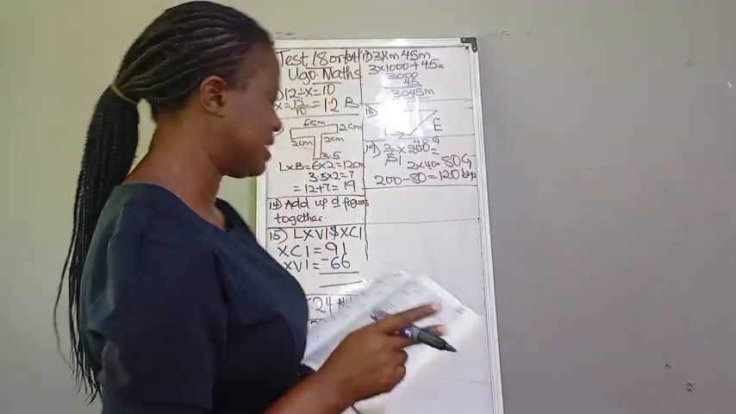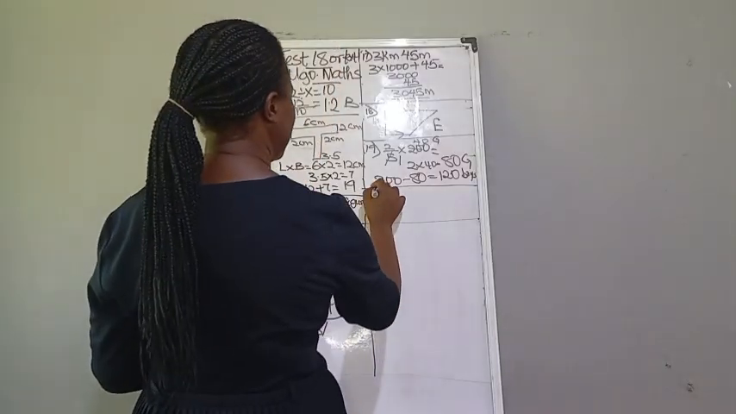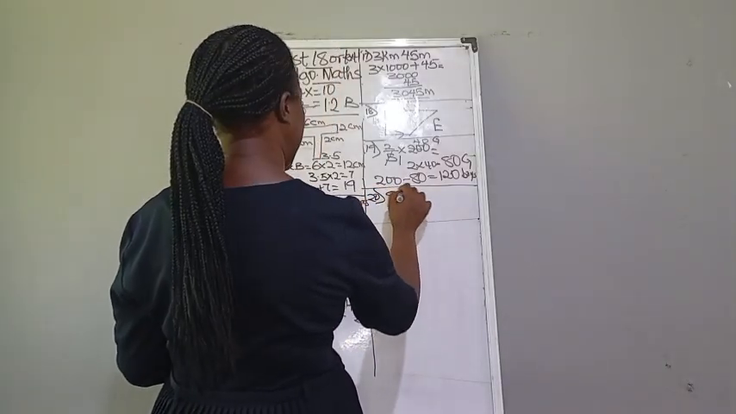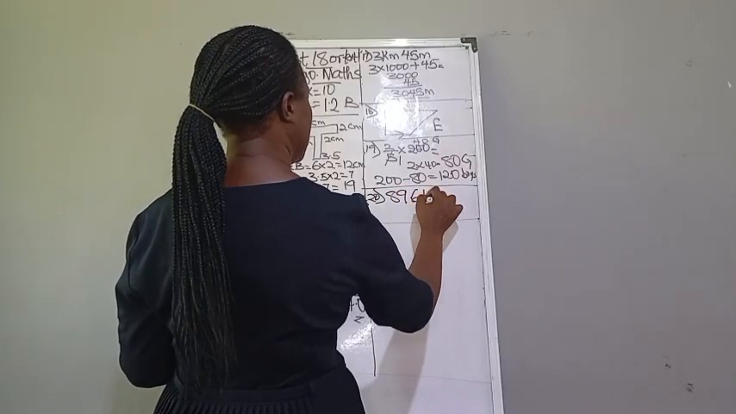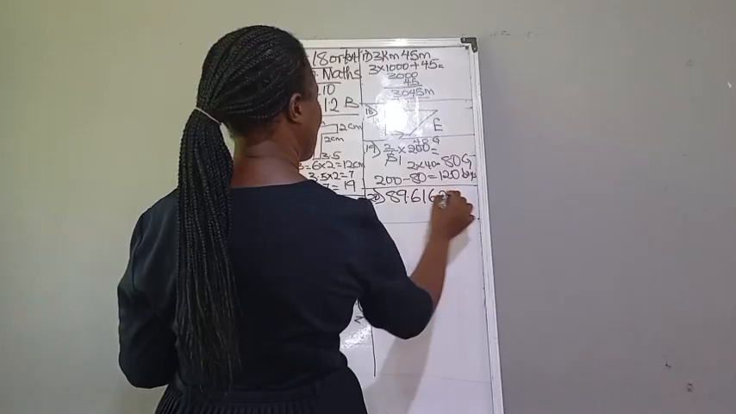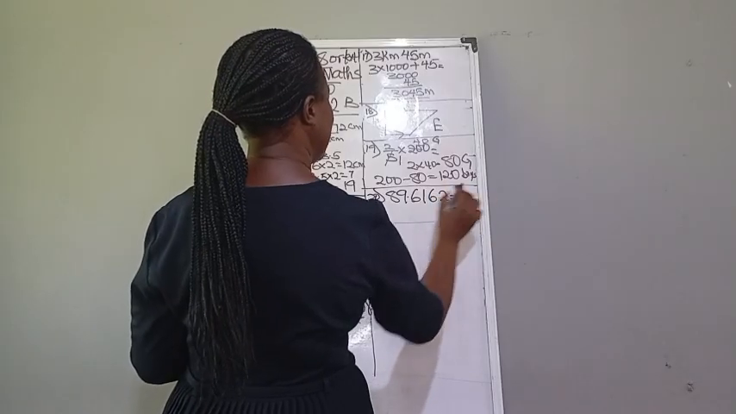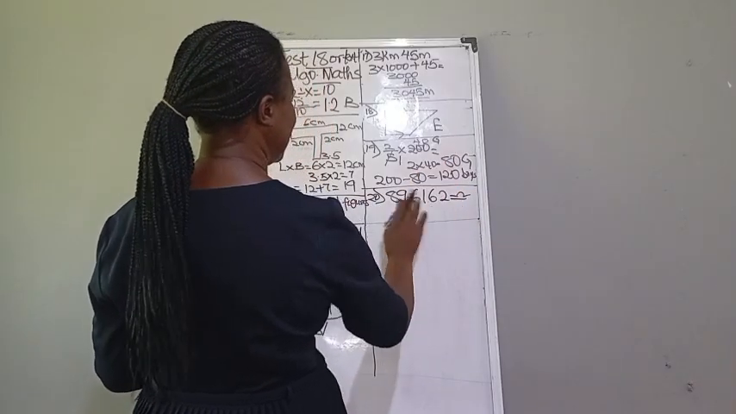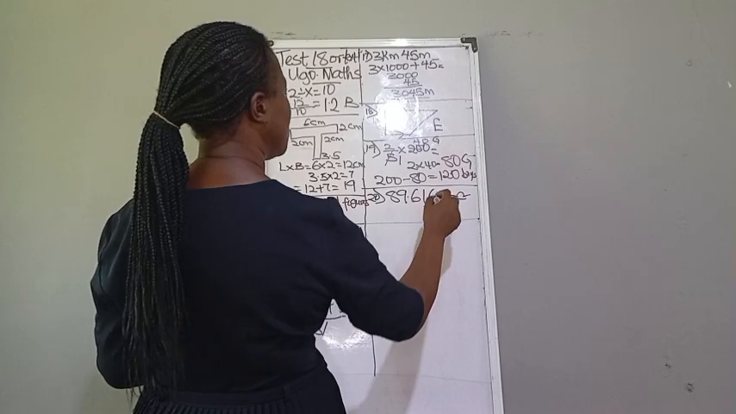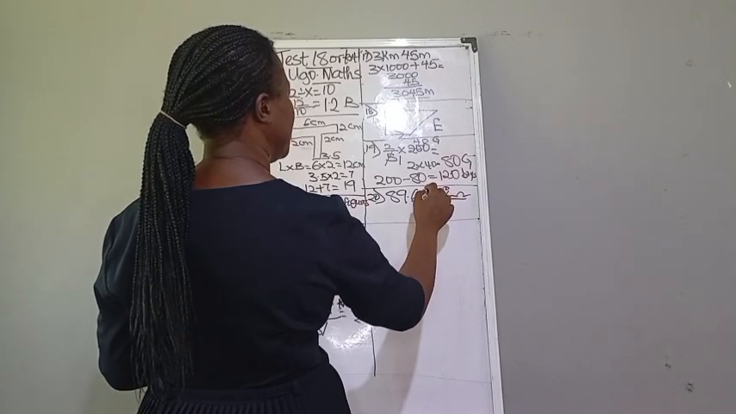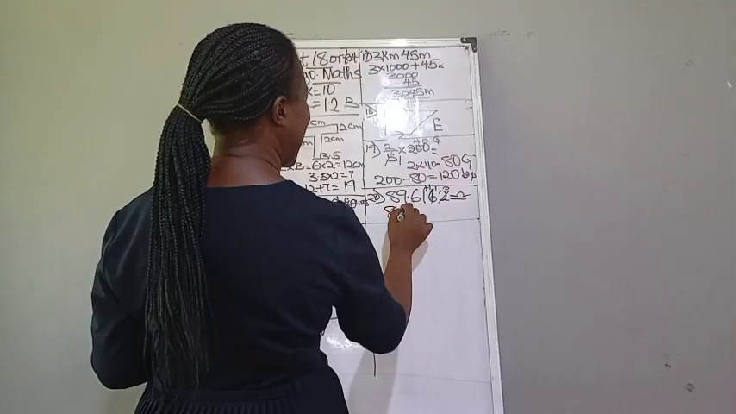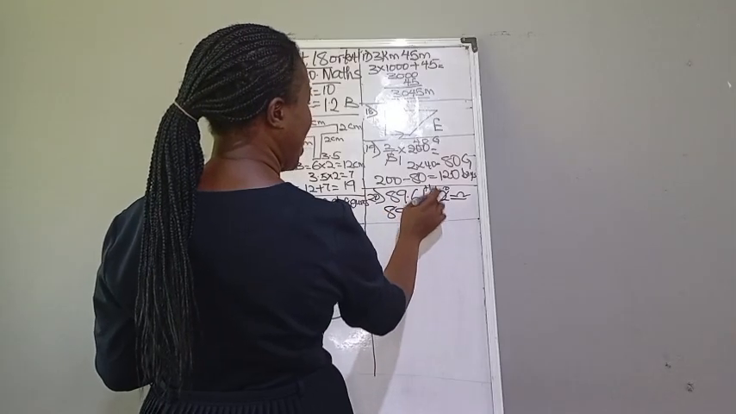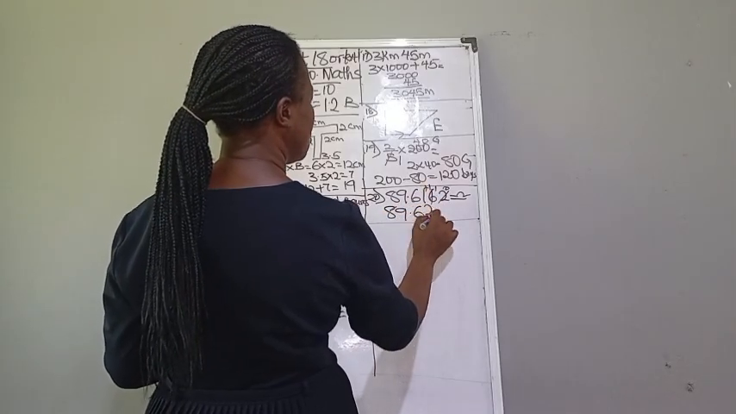Number 20 says, correct 89.6162 to 2 decimal places. What they are telling us is that we only need 2 figures after the decimal. Here we have 4, but we want to reduce it to 2. So this is not up to 5, this is up to 5. So this will be plus 1. 89 point, because this is up to 5, we add 1 to the 6, giving 62.